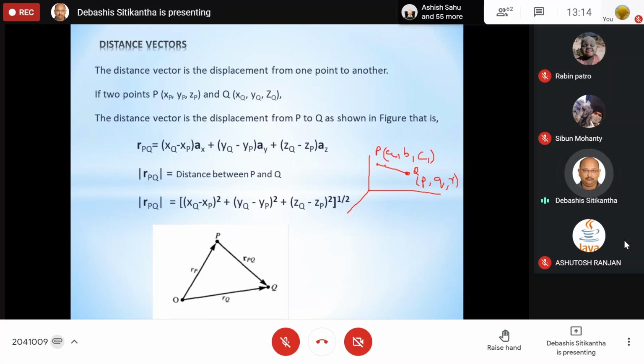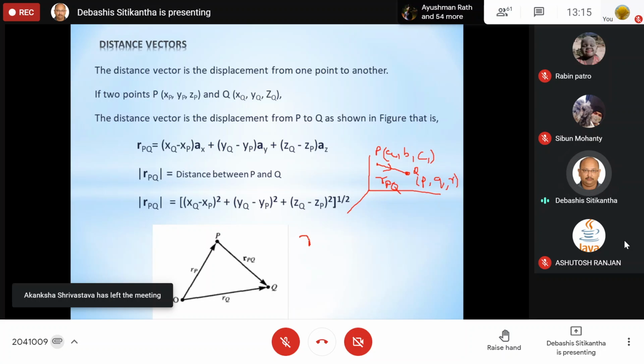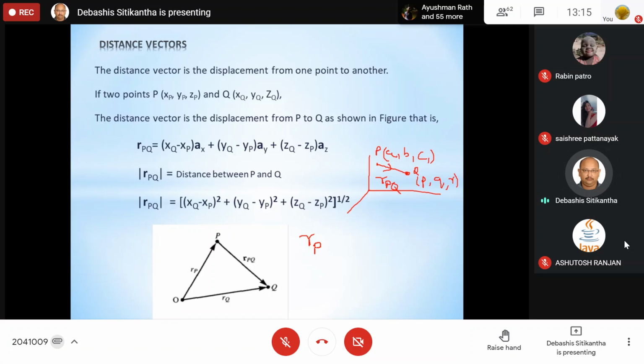But now, since we are dealing with vector quantities, instead of finding the distance, we will find the distance vector. The distance vector is represented by R_PQ. Please remember that the first letter in the subscript is the source from where you are starting, the starting point of the vector, and the second letter, Q over here, represents the terminating point of the vector.